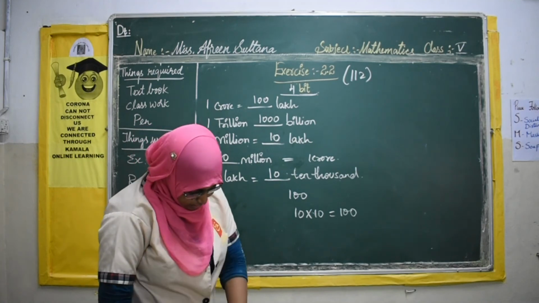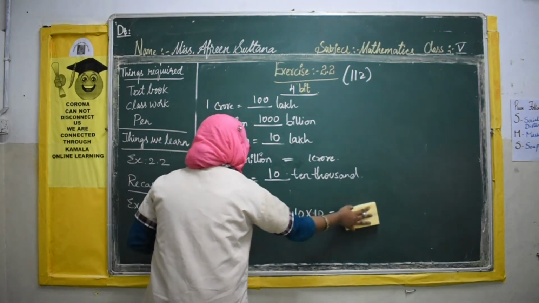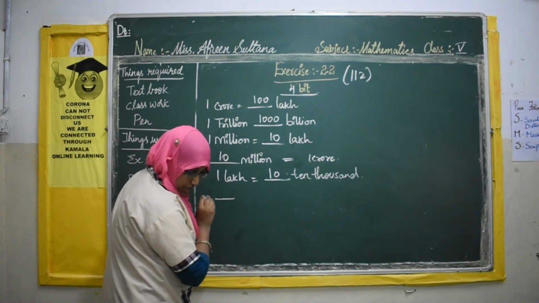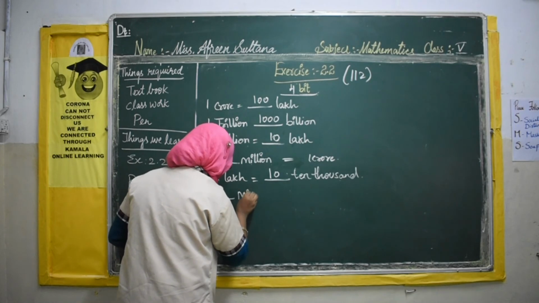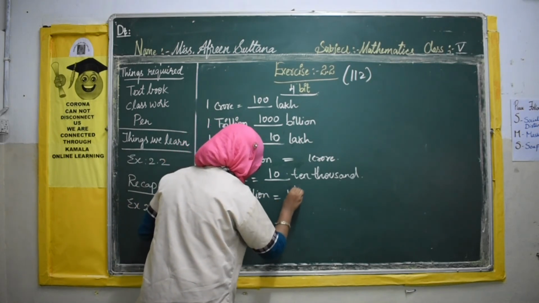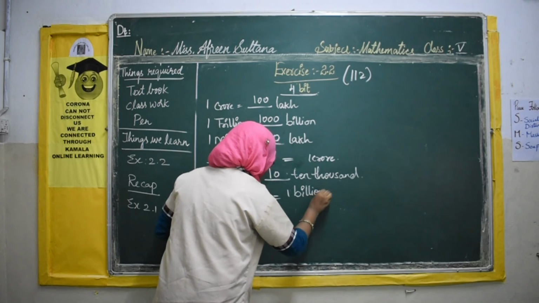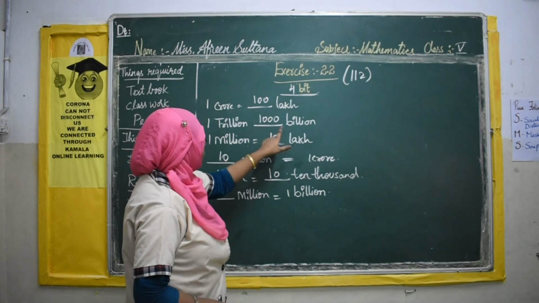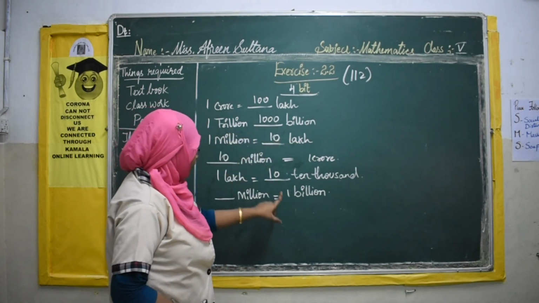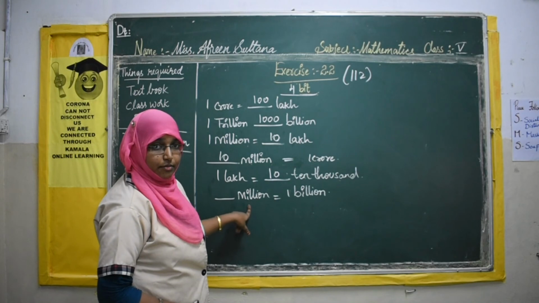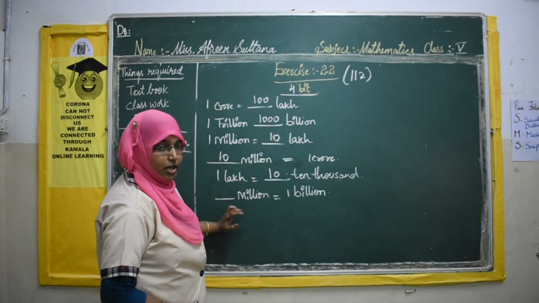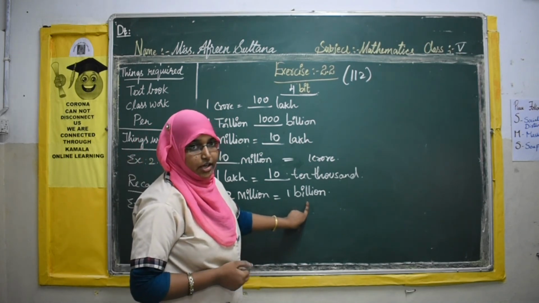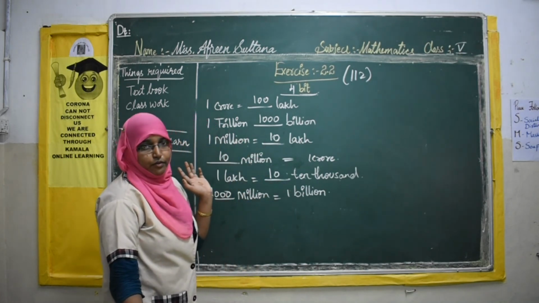Okay. Next, last is dash million, 1 billion. How many millions do we want to make it 1 billion? Here 1000 billions make 1 trillion. We want 1 billion. How many will we get? 1 billion equals how many millions? That is, we want 1000 millions to make 1 billion. With this we are done with our 4th bit.